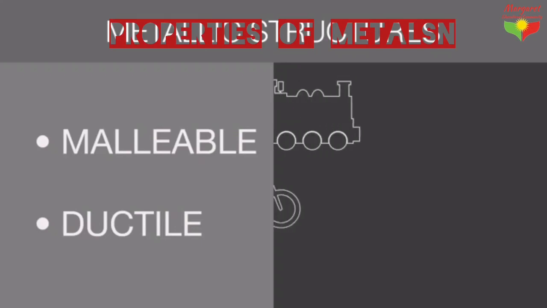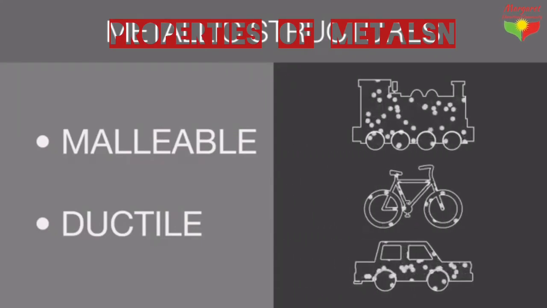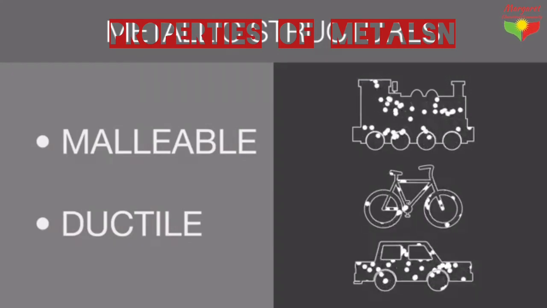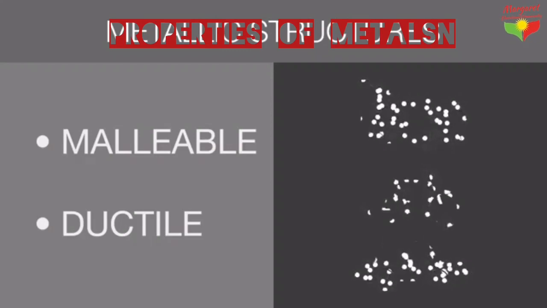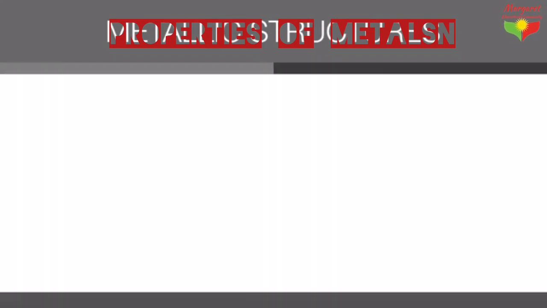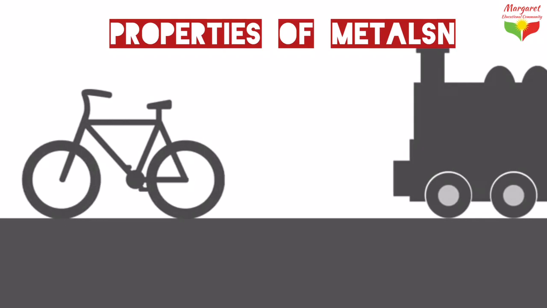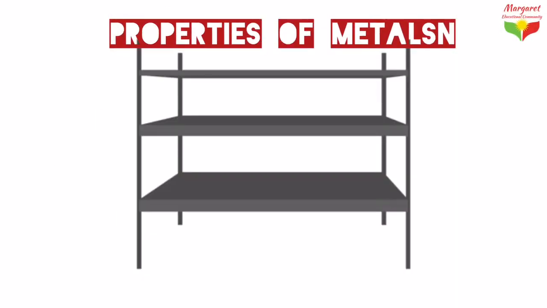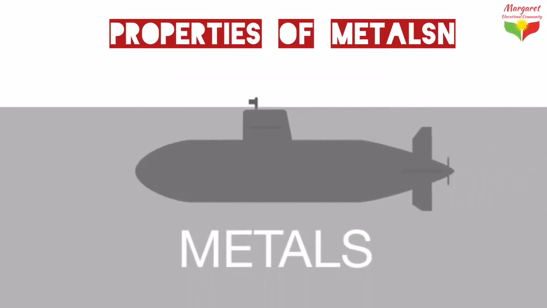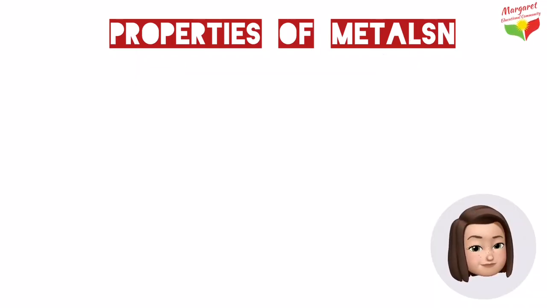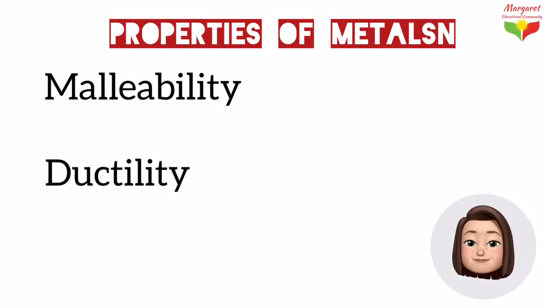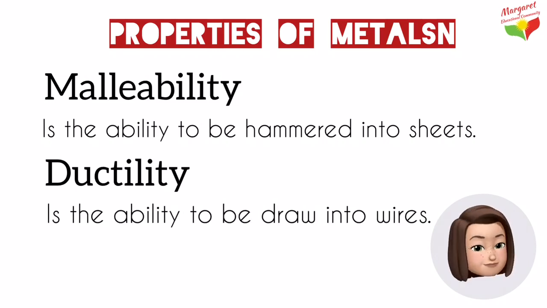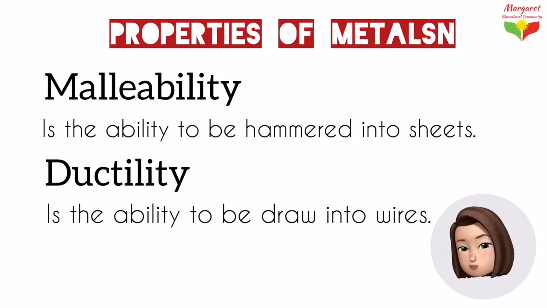Metals are malleable and ductile because no matter what shape the metal takes, the free floating electrons will conform to that shape. The strong electron attraction will remain, and therefore the structure stays intact. Let's think about it. Cars, bicycles, trains, planes, buildings, cutlery, spectacles, furniture, and endless items can be made from metals. All this because of their malleability and ductility. Malleability is the ability to be hammered into sheets. Ductility is the ability to be drawn into wires.